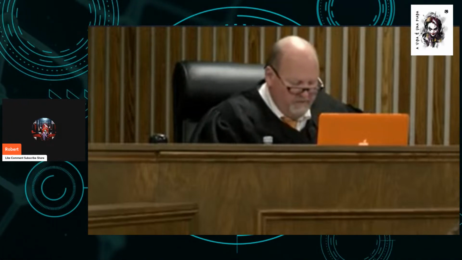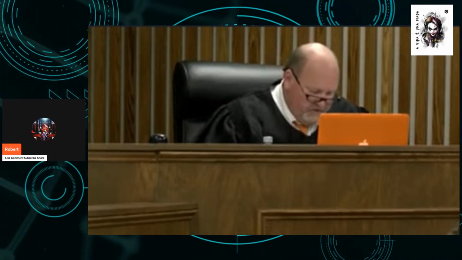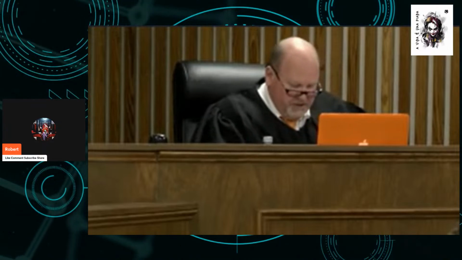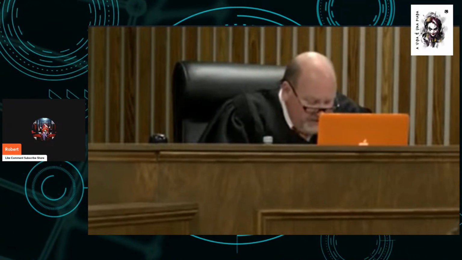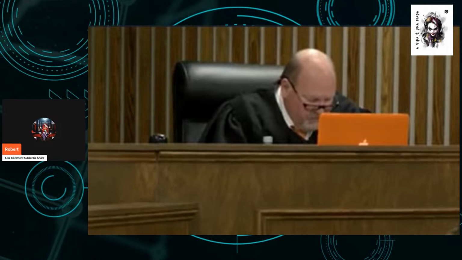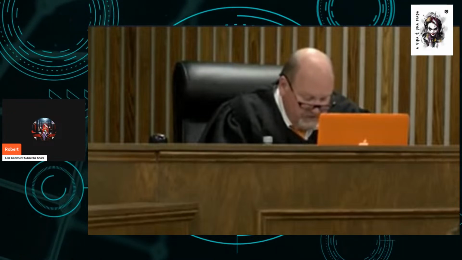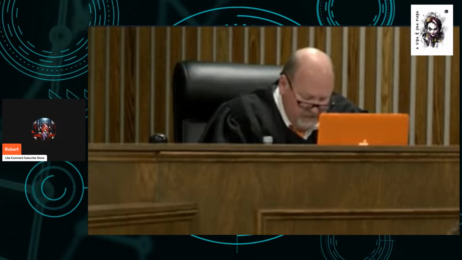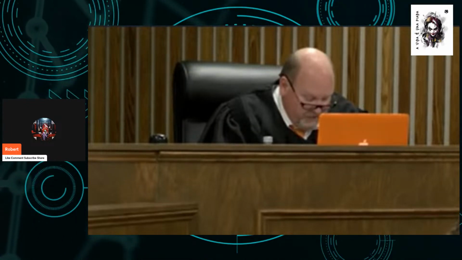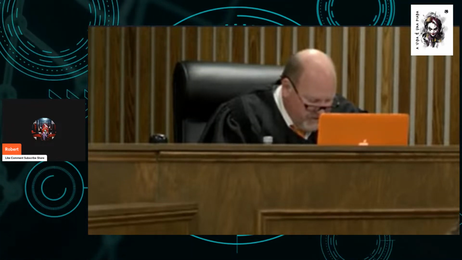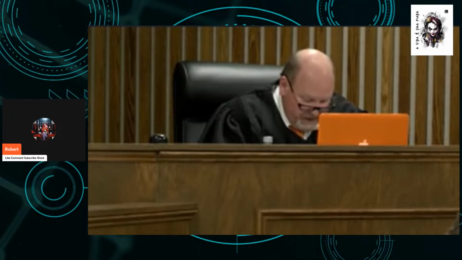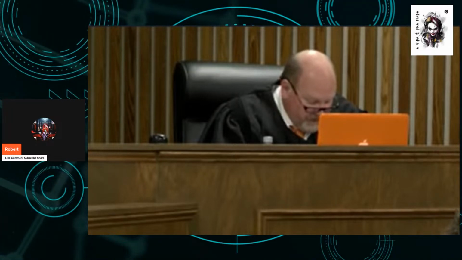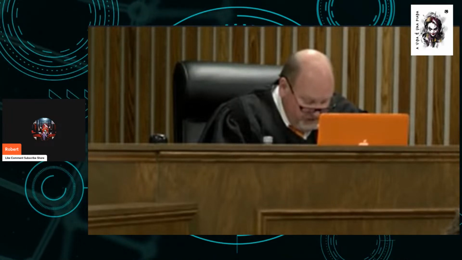Count 4, aggravated child abuse. Any person who commits the offense of aggravated child abuse is guilty of a crime. For you to find the defendant guilty of this offense, the state must have proven beyond a reasonable doubt the following essential elements: 1, that the defendant knowingly, other than by accidental means, treated a child in such a manner as to inflict injury; 2, that the act of abuse resulted in serious bodily injury to the child; and 3, that the child was 8 years of age or less.